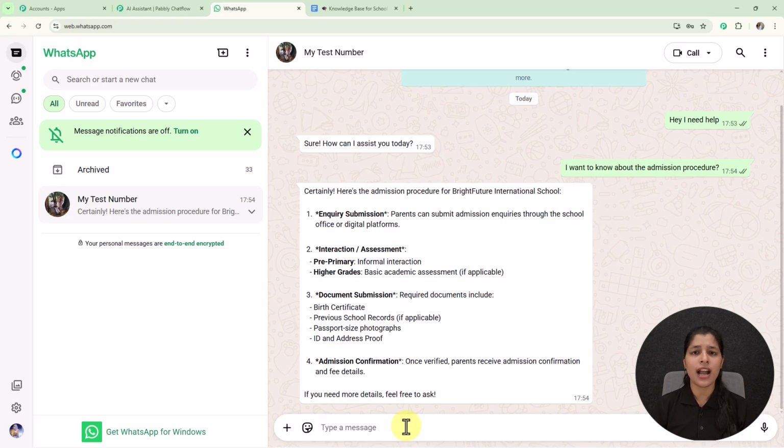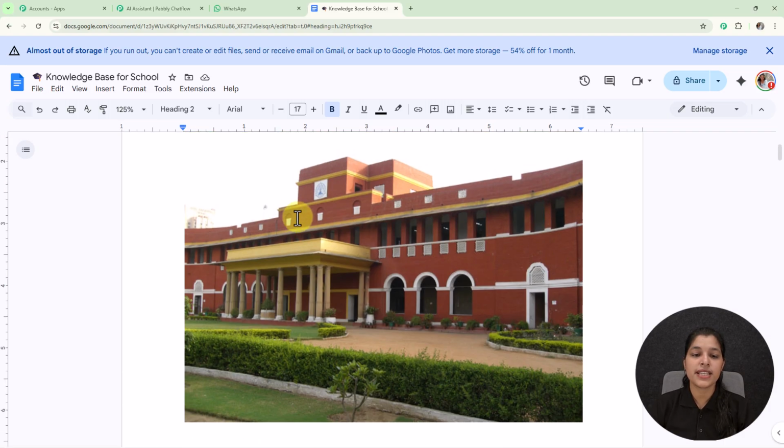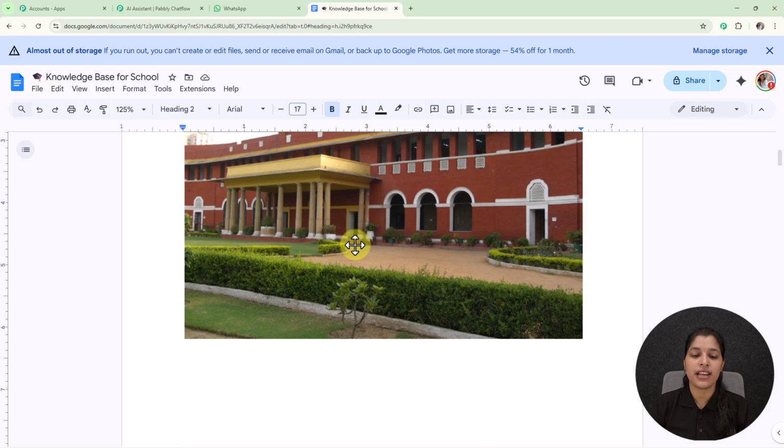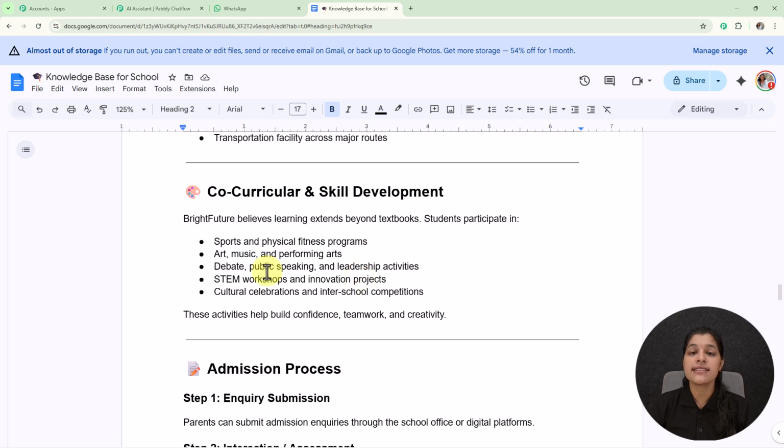Now you might be thinking how my AI assistant is responding to me. So my AI assistant is responding to me on the basis of the knowledge base which I have provided to it, and that knowledge base contains details of my business. So right here on my screen you can see this is the knowledge base I have created for the Bright Future International School, and here you can see all its details, and my AI assistant is responding to me on the basis of this particular knowledge base.